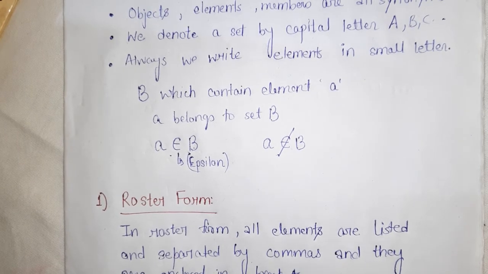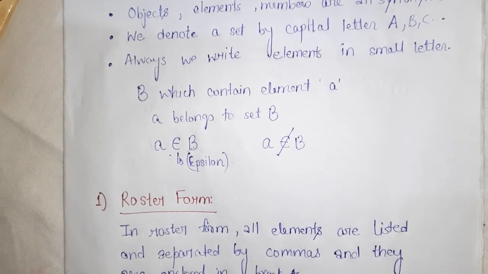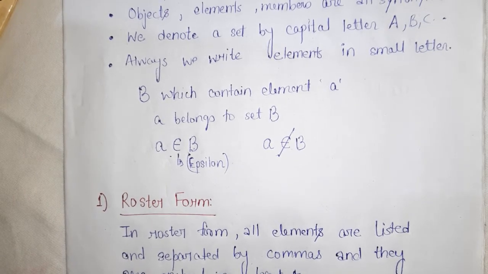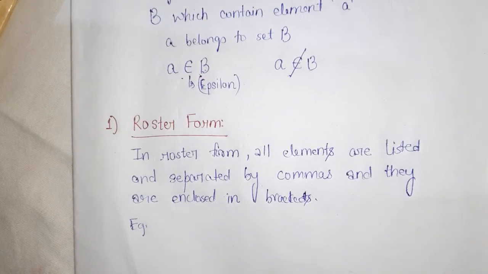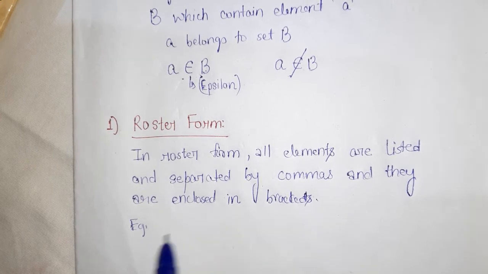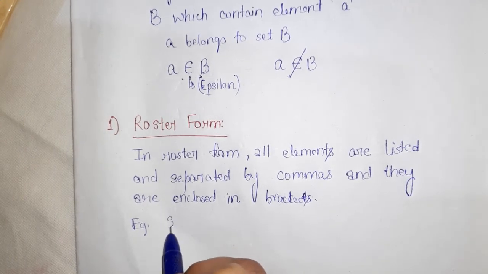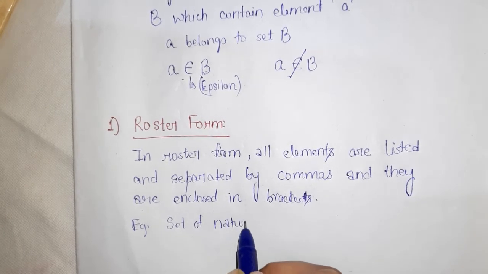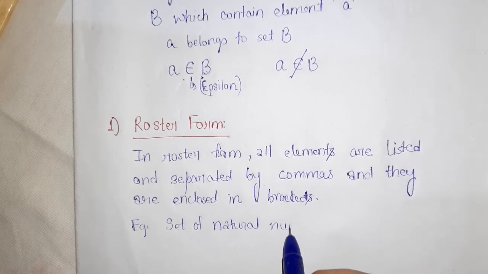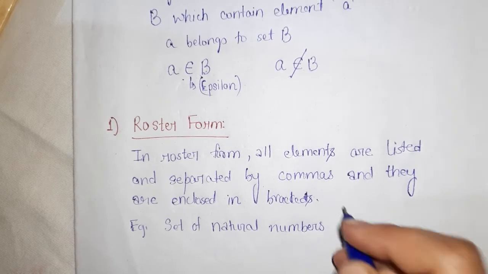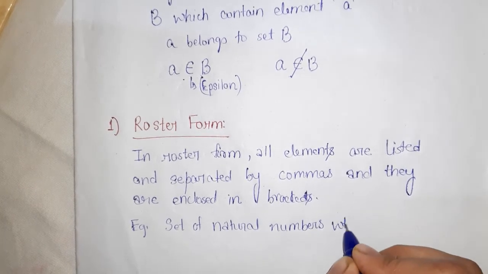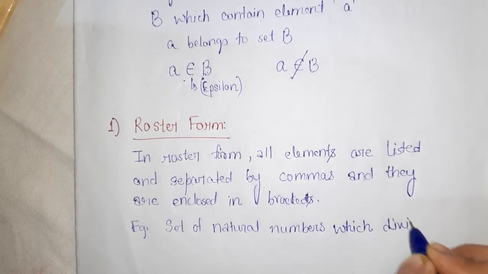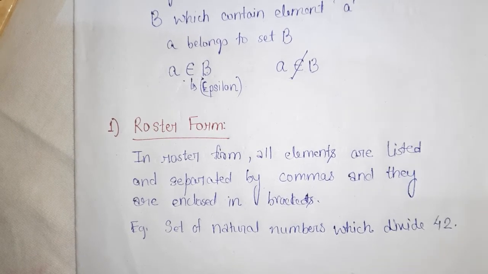For example, if I take the set of natural numbers which divide 42.